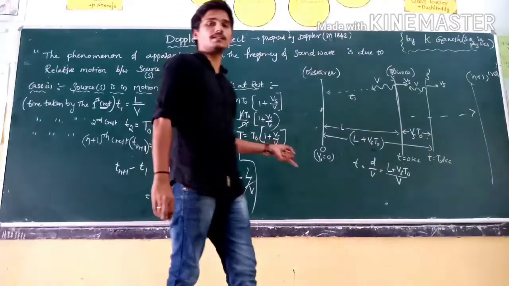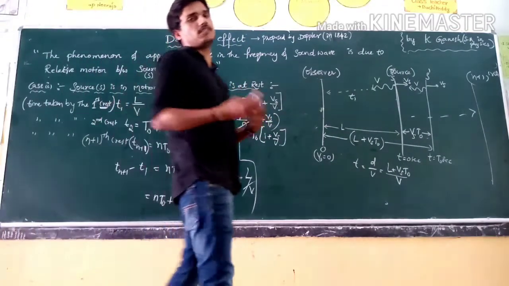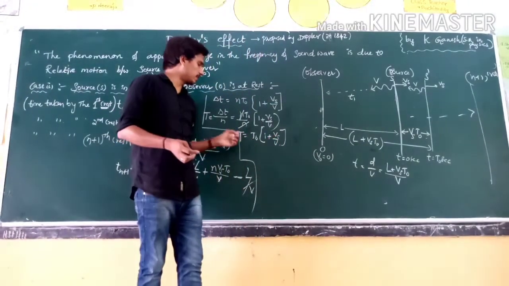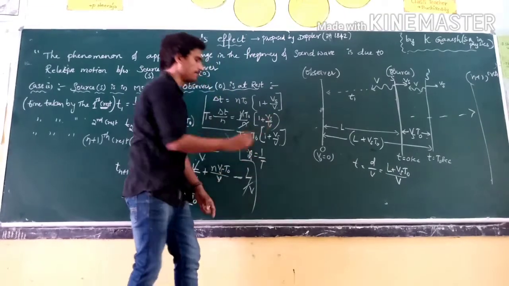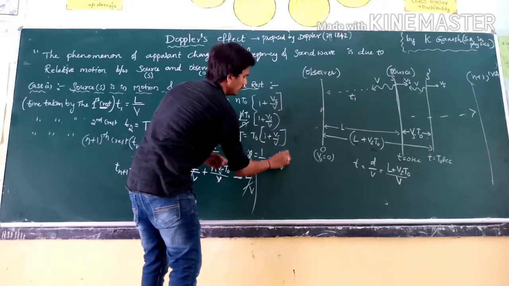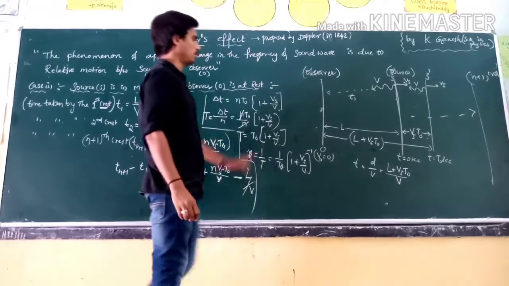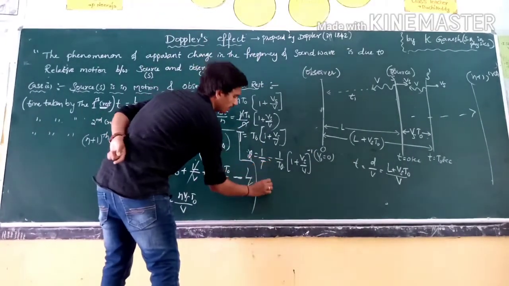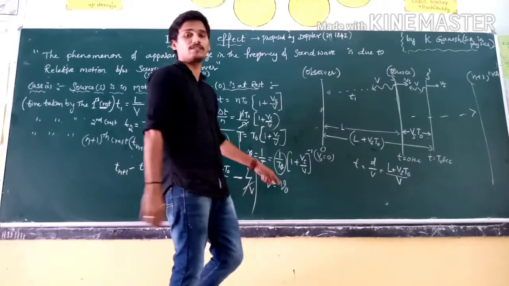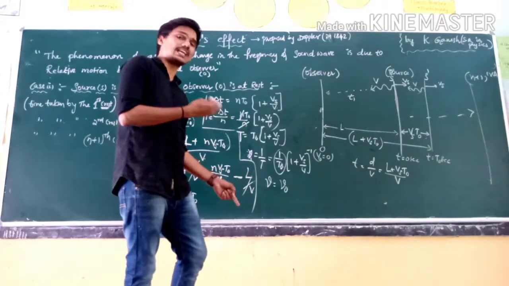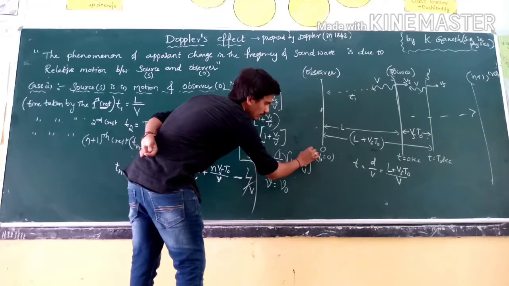What is the use of the time period? To find the frequency, the apparent change. I want to find the frequency, but we can't find the frequency directly, so I will find the time period. Then the frequency mu is equal to 1 by time period, that is equal to 1 by t naught times (1 plus Vs by v) whole power minus 1. This 1 by t naught is nothing but mu naught, the initial frequency, which can be treated as the maximum frequency. So mu naught into (1 plus Vs by v) whole power minus 1.